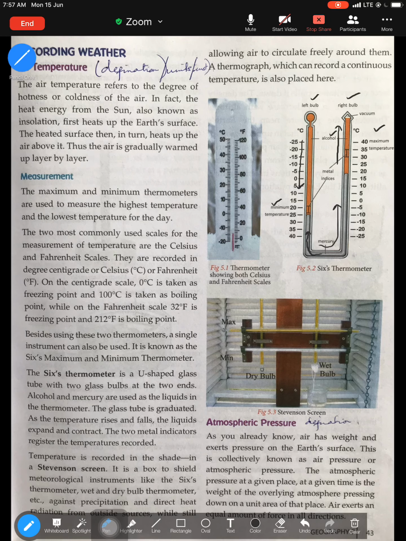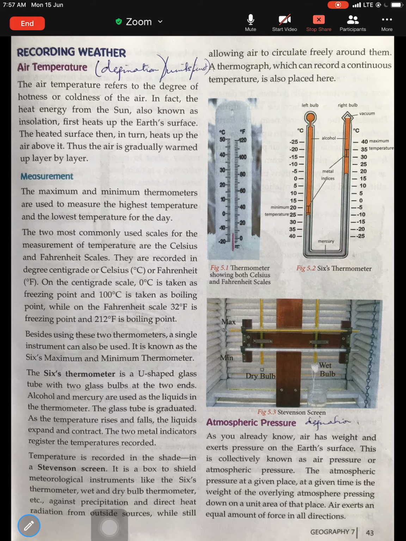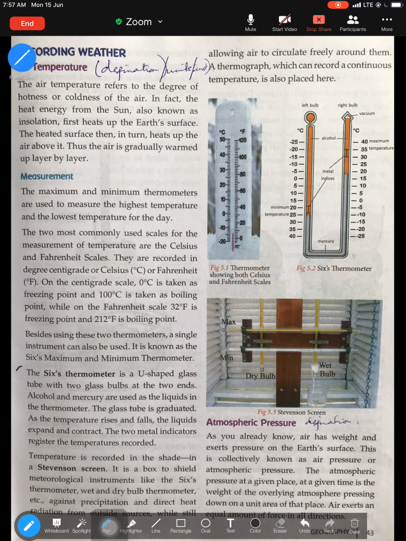Okay, so please remember the diagram along with the functioning and the features of the Six's thermometer. Moving next, temperatures recorded in the shade. Always remember, we always record temperature in the shade in a box known as Stevenson screen. So this is your Stevenson screen. It's a box, white in color. Stevenson screen is also known as instrument shelter. We call Stevenson screen also as instrument shelter because various instruments are kept inside.